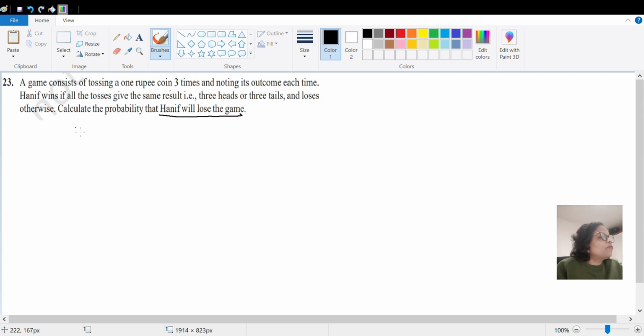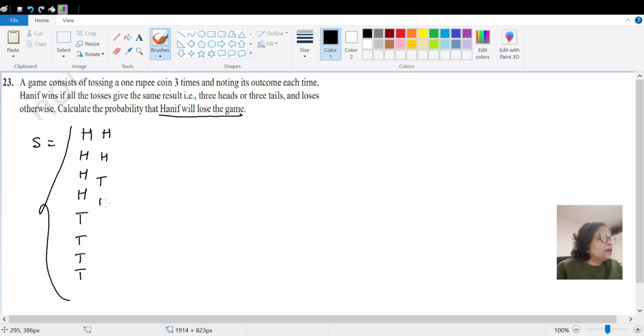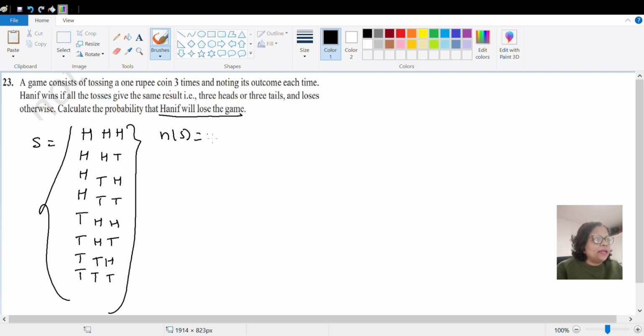Okay, so first of all, let us make the sample space. I have told you in the introductory lecture of probability how to create the sample space. So how to do it: write H four times, T four times, then H twice, T twice, H twice, T twice, then H once, then T, then H, then T, then H, then T, then H, then T. So how many elements are there in the sample space? There are 8 elements.